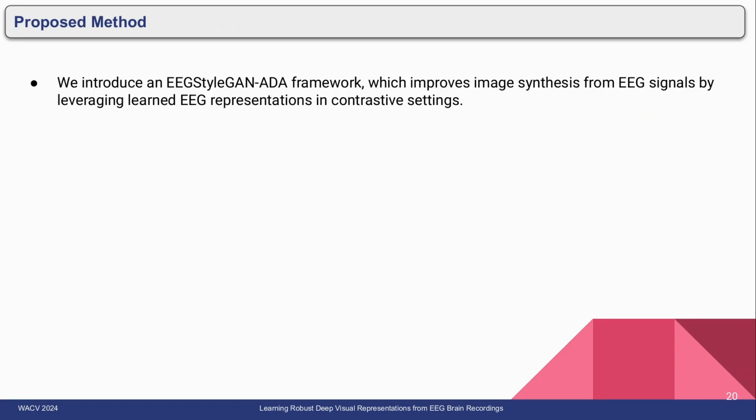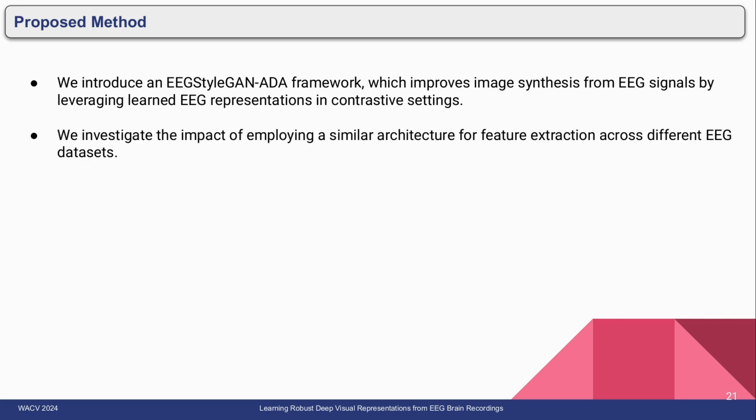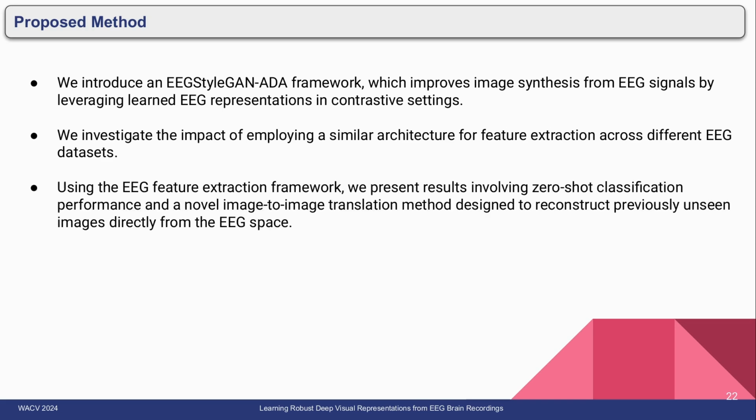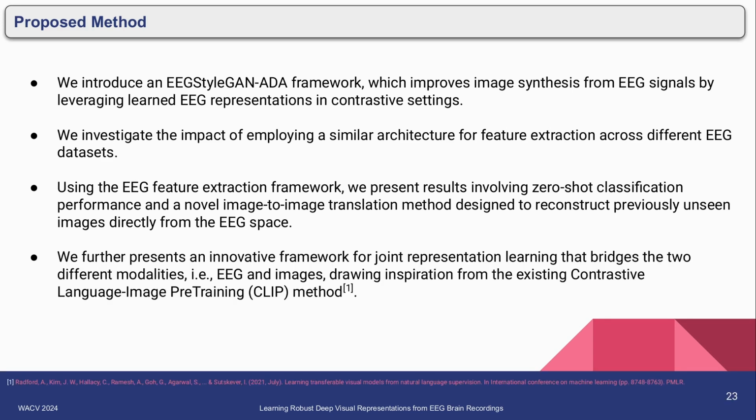Now, coming to the proposed work, we introduce an EEG StyleGAN-ADA framework which improves image synthesis from EEG signals by using the learned EEG representation in a contrastive setting. We investigate the impact of employing a similar architecture for feature extraction across different EEG datasets. We try to see if it can perform zero-shot classification and also a novel image-to-image translation method that we'll explain later. We further present an innovative framework for joint representation learning between EEG and images. We draw the inspiration from a CLIP-based method.